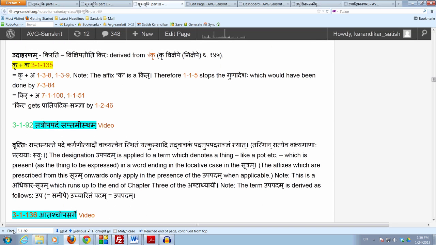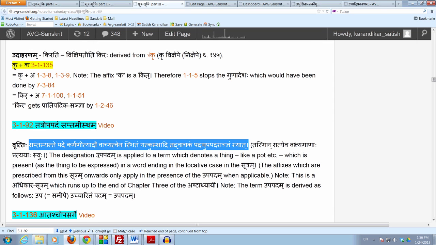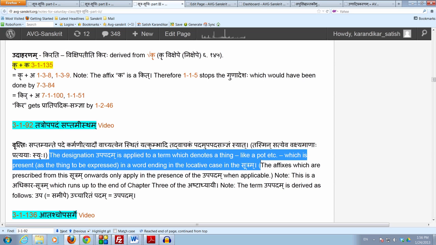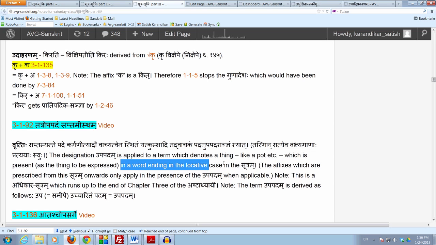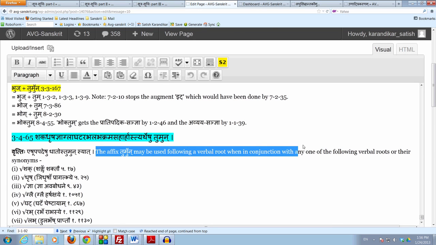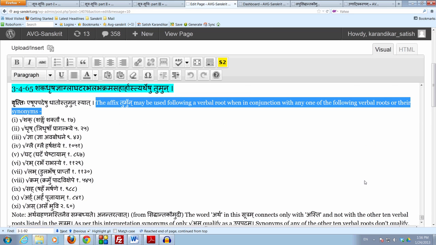Upapadam means upa samipam ucharitam padam, something which is mentioned close by, which occurs close by, in conjunction. So the meaning of this sutram is that the affix tumun may be used following a verbal root when in conjunction with any of the 11 verbal roots listed in the sutram. And the 11 verbal roots are as follows.